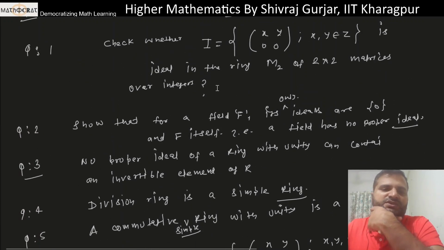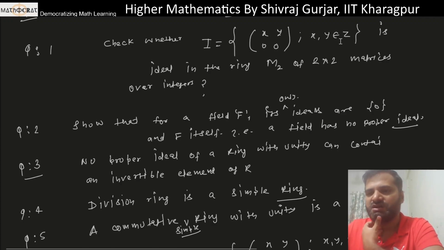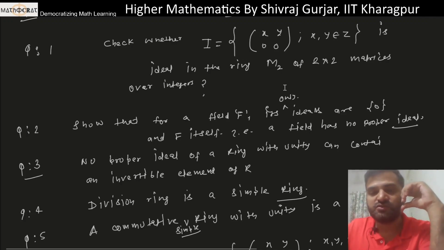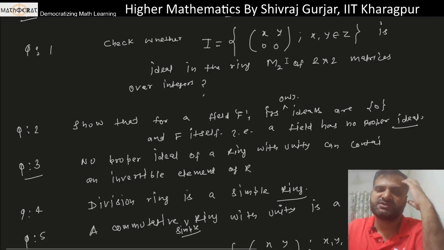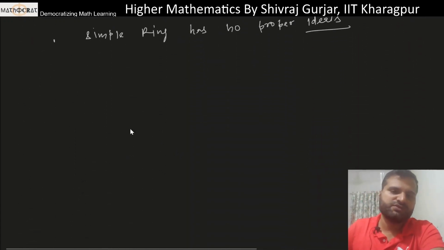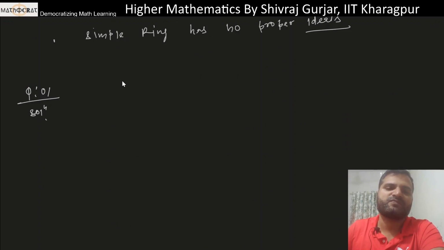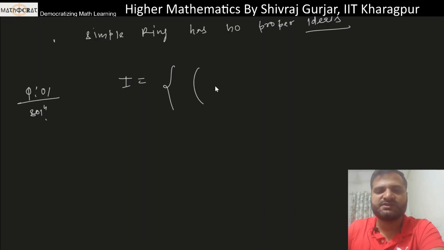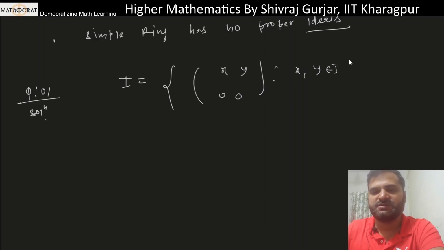ठीक है. So okay, check whether I, which is defined as a matrix of 2 cross 2 order, जिसके की elements are integers. ठीक है. So we have to check whether this is an ideal or not of 2 cross 2 matrices of integers. ठीक है. Okay. तो देखो क्वेश्चन 1 जो है उसका सॉल्यूशन देखा जाए तो क्या है, हमें I जो है वो डिफाइन है इस टाइप से कि [x y; 0 0] such that x, y are integers. ठीक है.